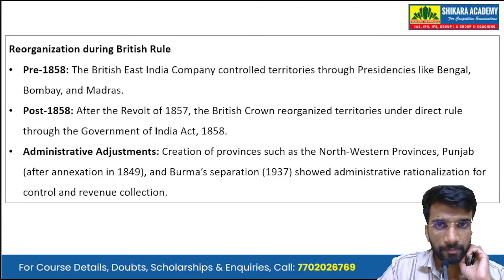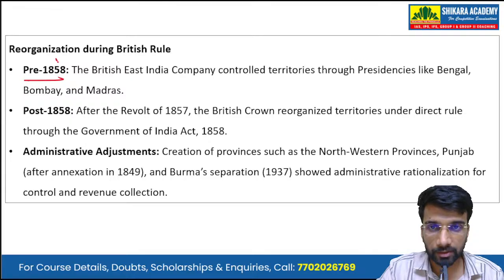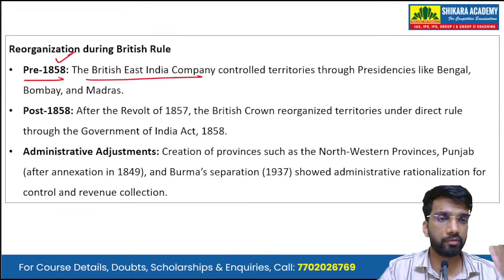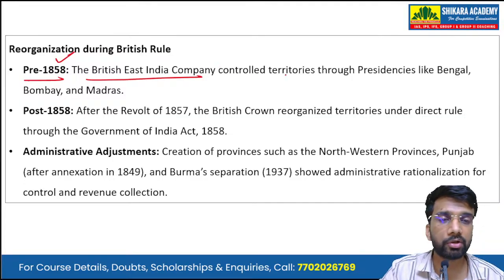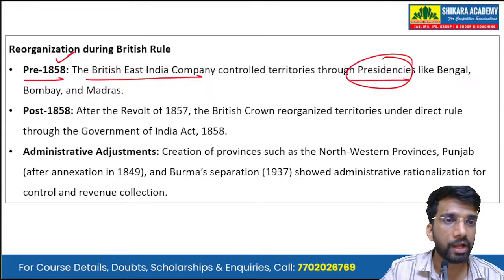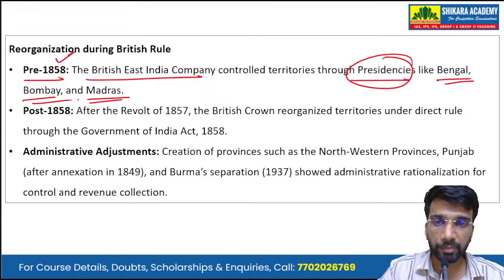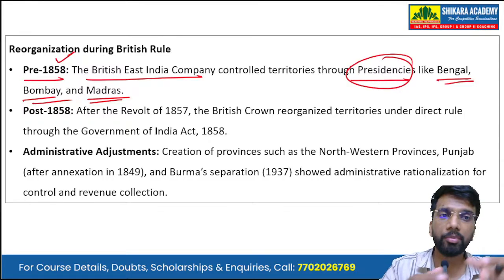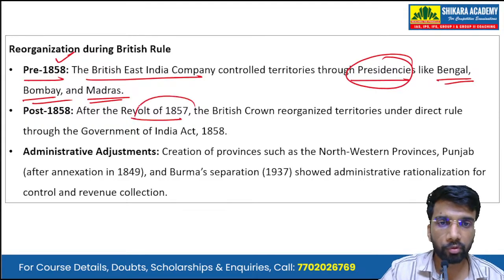Now, starting with the body, reorganization during the British rule. So, pre 1858. Okay, the British East India Company, when the company was having a control over the Indian subcontinent. So the British East India Company controlled territories through the presidencies like the Bengal Presidency, the Bombay Presidency, and the Madras Presidency.